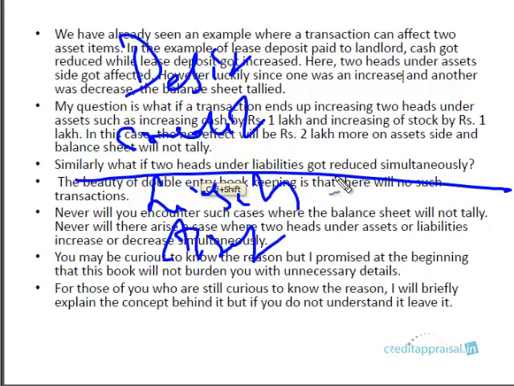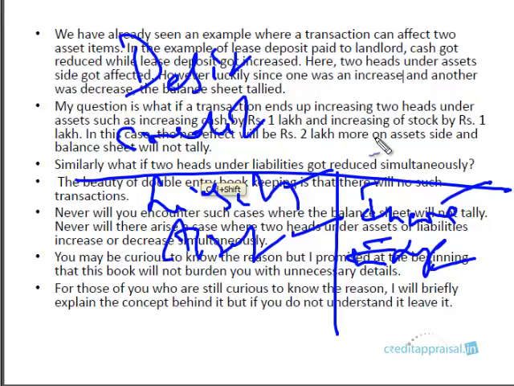So in a business transaction, you have these four items. Any transaction will affect either income, expense, liability, or asset heads. So these are the four heads that any transaction will affect. We spoke of every transaction affecting two heads. Either it will be a liability, asset, or income and expense. We are now defining two terms: debit and credit.